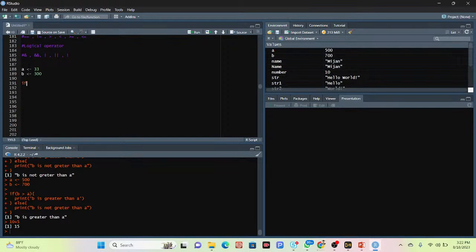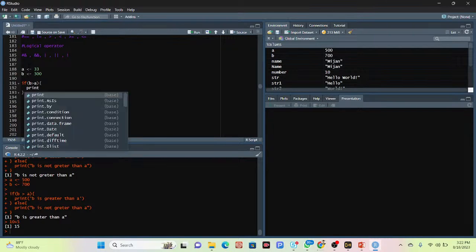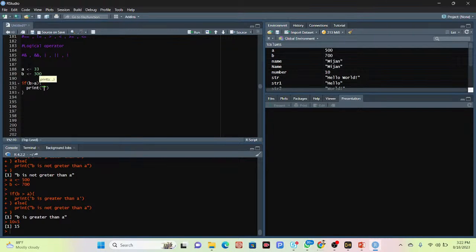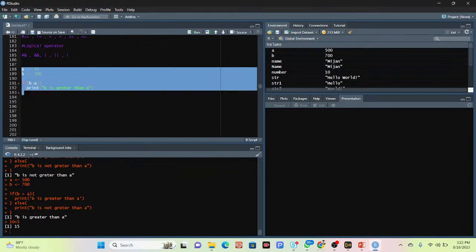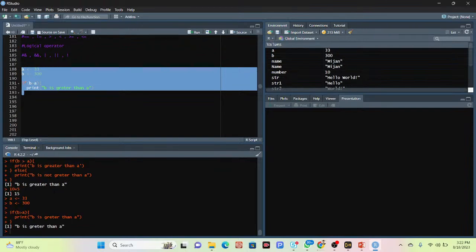Now I use the if function, and if b is greater than a, then what happens? I put here the curly bracket and put print "b is greater than a". Now I simply run all of those things. This time, b is greater than a.